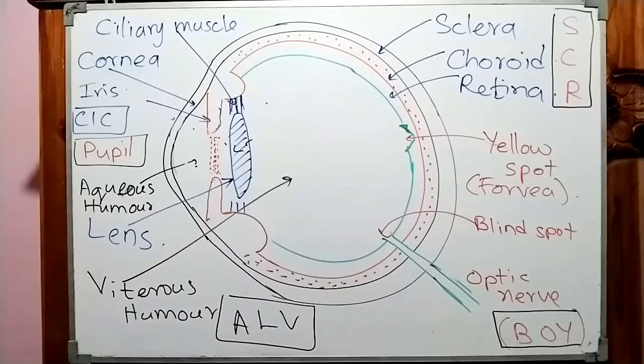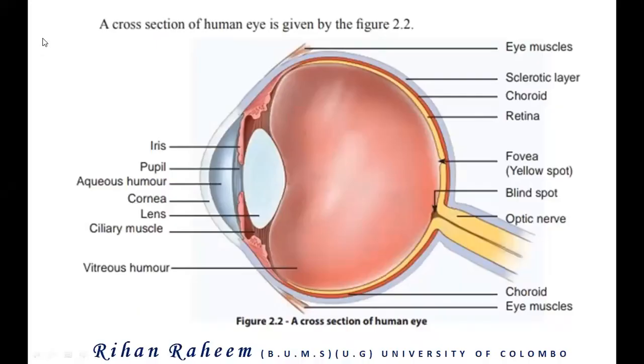Okay, then we'll go to our screen share. So now this is the real eye, the normal eye. If you see this directly, you won't be able to understand it. But now, after drawing, in my method, that 4-circle method, 3-layer method, I think you can clearly understand the parts. Then we'll move to the parts of the eye one by one. So we'll first move to the sclerotic layer.